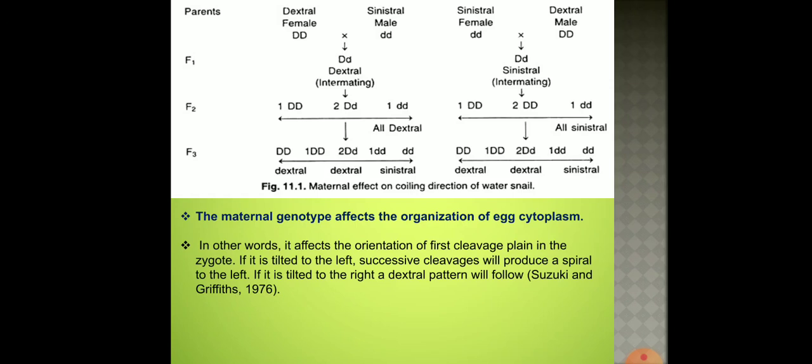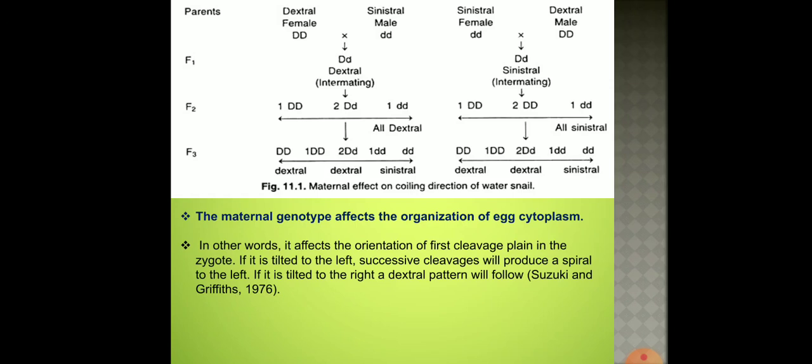If it is tilted to the left, the successive cleavages will produce a spiral to the left. If it is tilted to the right, then the dextral pattern will follow. This is the research done by Suzuki and Griffiths in 1976, and they explained why this kind of maternal effect takes place.